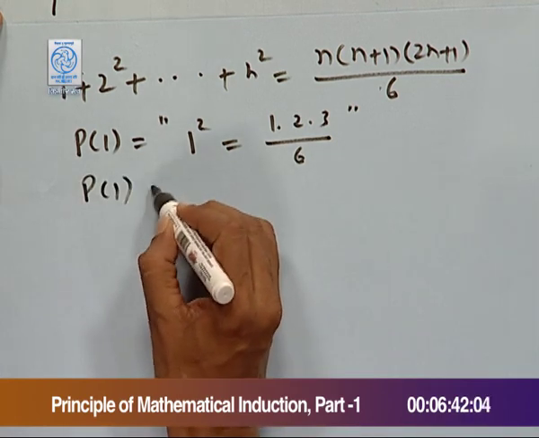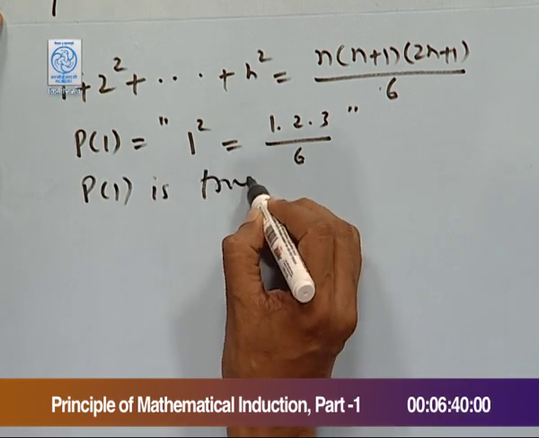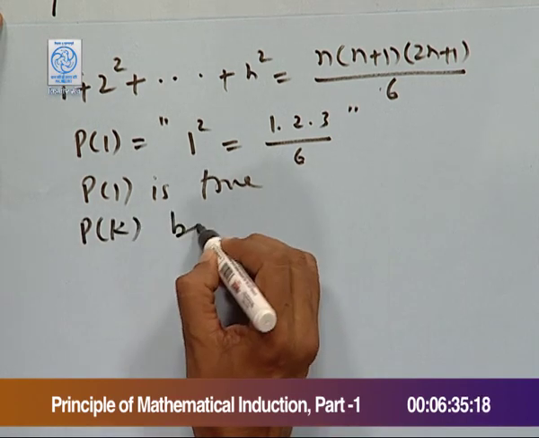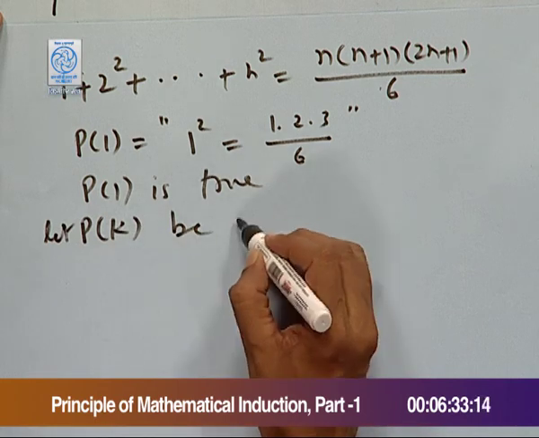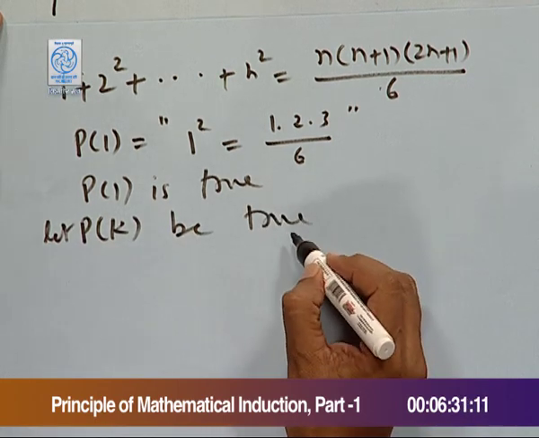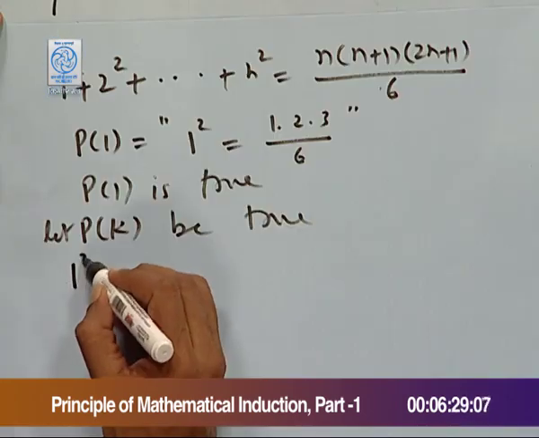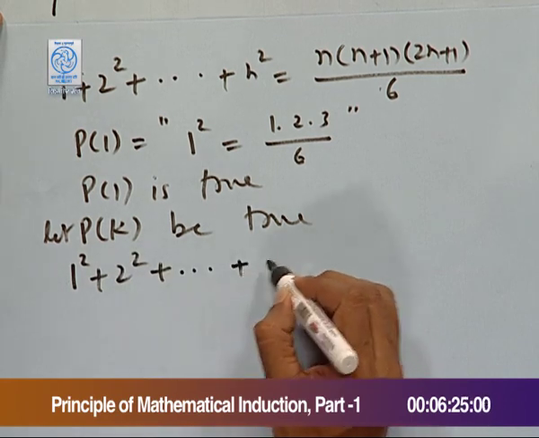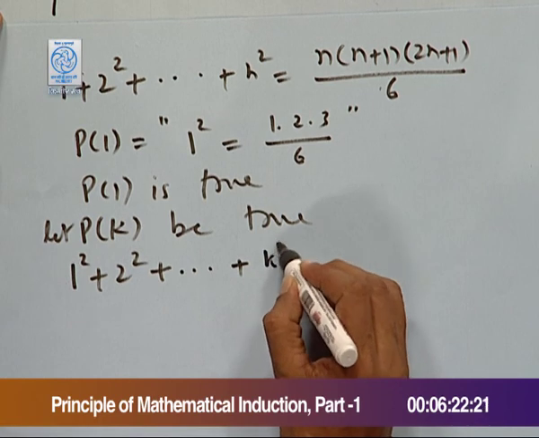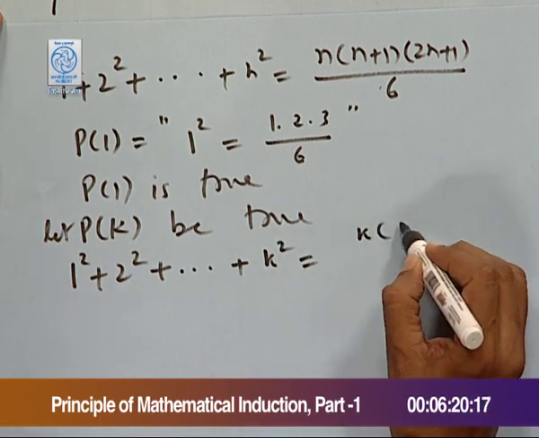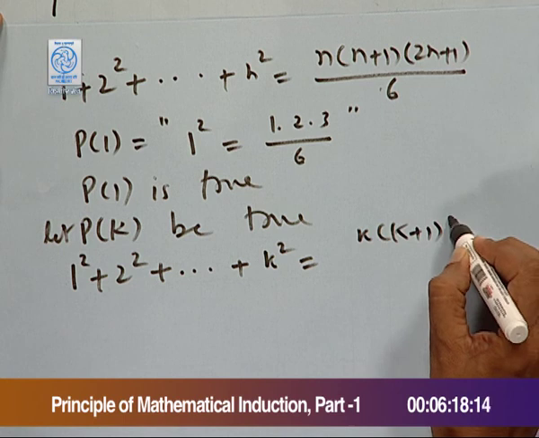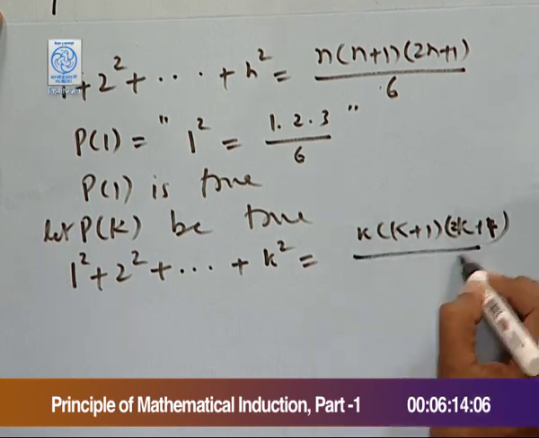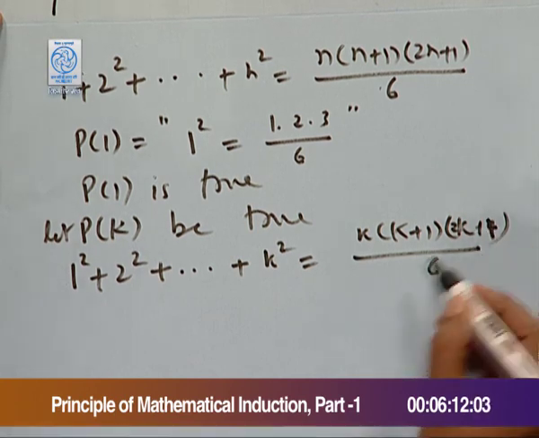Thus, P(1) is true. Now, let P(k) be true. This means 1 square plus 2 square and so on up to k square is equal to k times (k+1) times (2k+1) over 6.